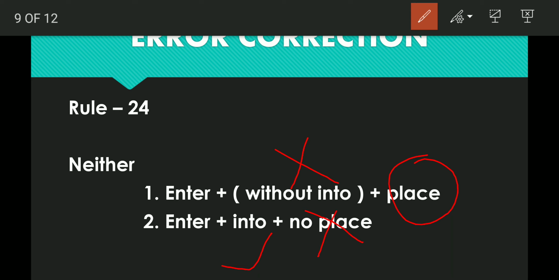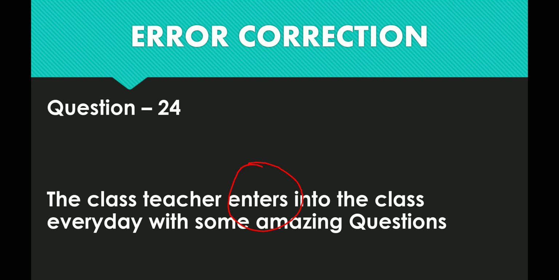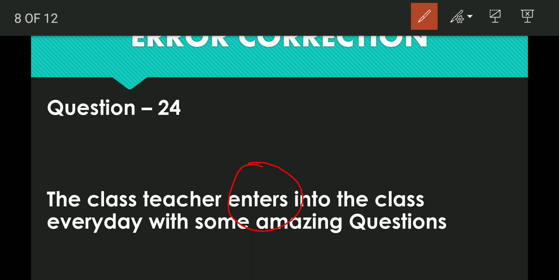Enter plus into, no place. Enter, no into, but place must be there. So we'll go back to the question and we will understand. The class teacher enters into the class. Here, class is a place. So, into must not be used. If I give one example, he enters dash politics.